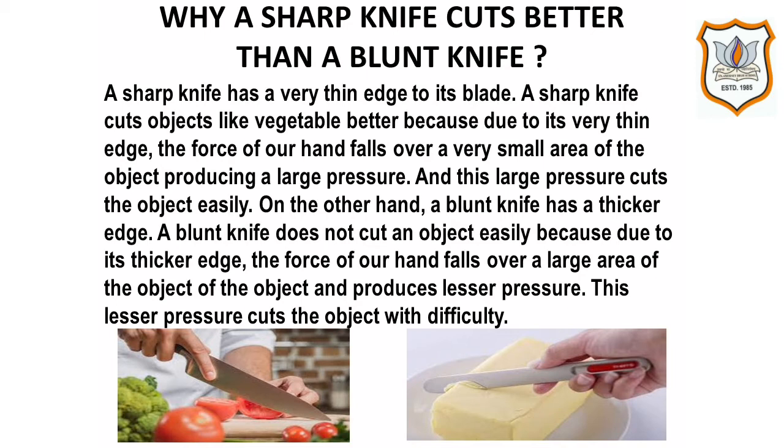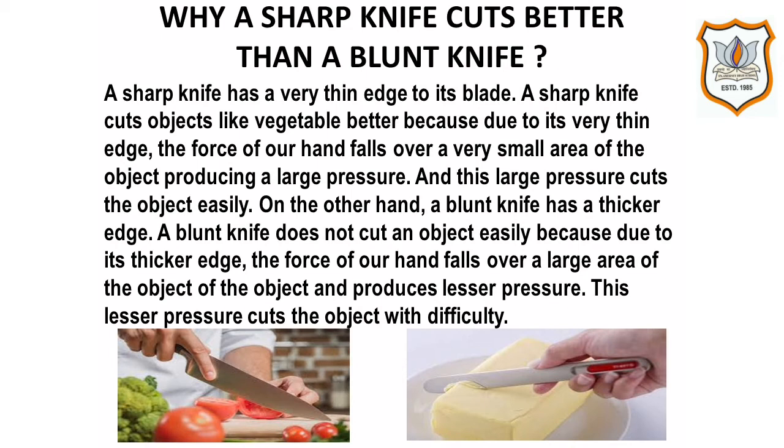On the other hand, a blunt knife has a thicker edge. A blunt knife, like a butter knife, does not cut an object easily because, due to its thicker edge, the force of our hand falls over a large area of the object and produces lesser pressure.